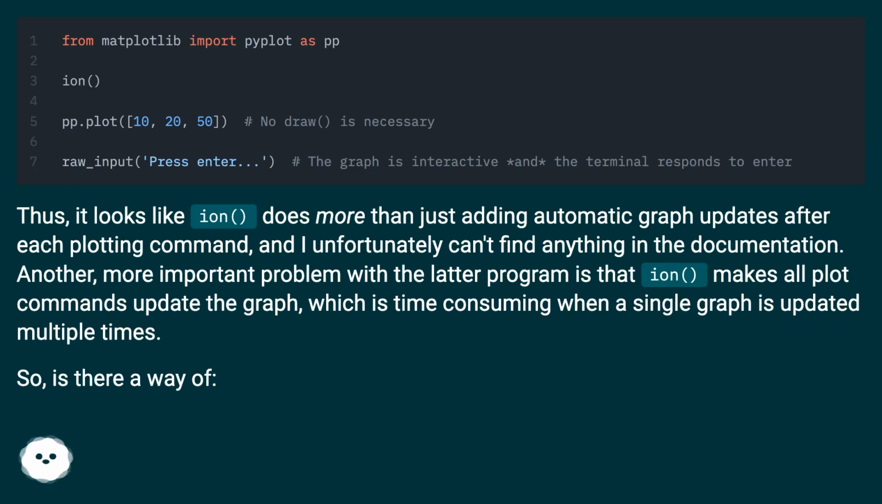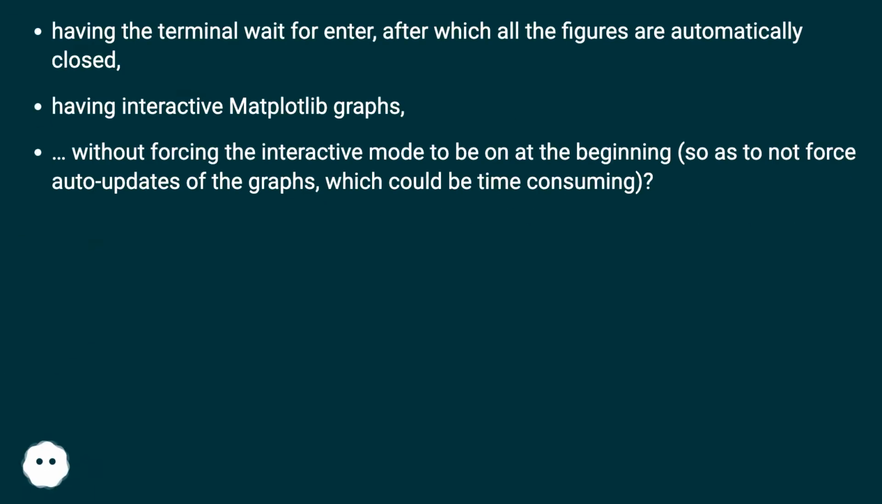Another, more important problem with the latter program is that ion makes all plot commands update the graph, which is time-consuming when a single graph is updated multiple times. So, is there a way of having the terminal wait for enter, after which all the figures are automatically closed? Having interactive Matplotlib graphs, without forcing the interactive mode to be on at the beginning, so as to not force auto-updates of the graphs, which could be time-consuming?